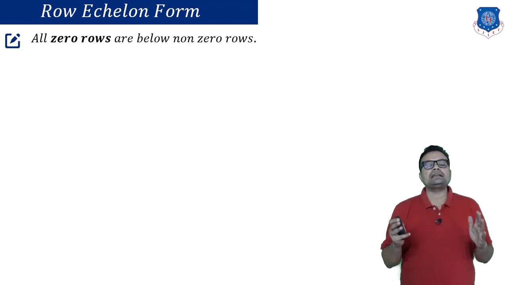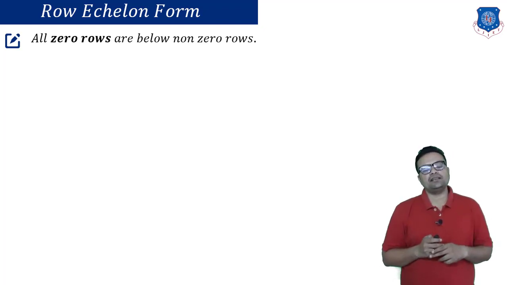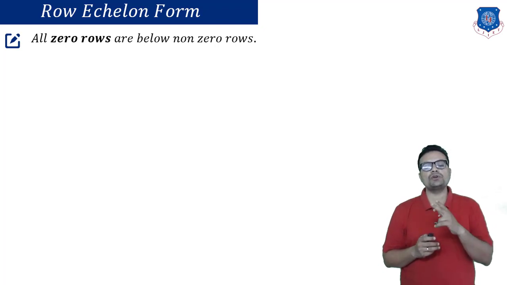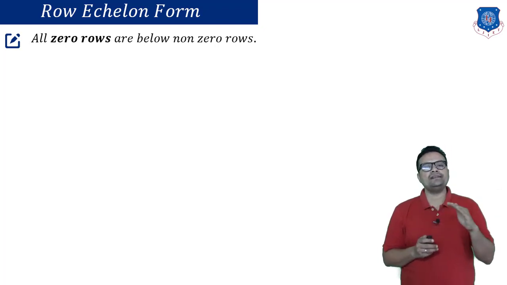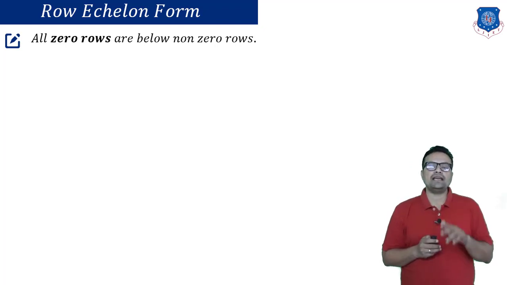If you have any rectangular matrix, then in that matrix we divide our rows into two categories, zero rows and non-zero rows. Zero row means all entries in that particular row are 0, and non-zero row means in any row at least one entry is non-zero.